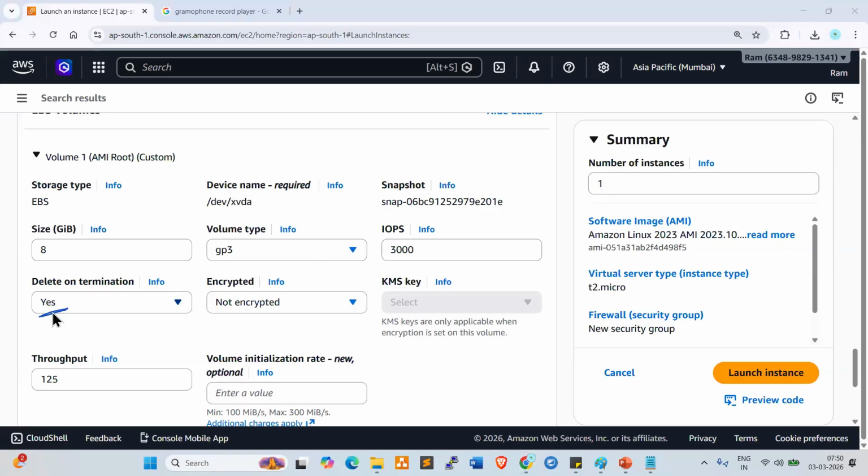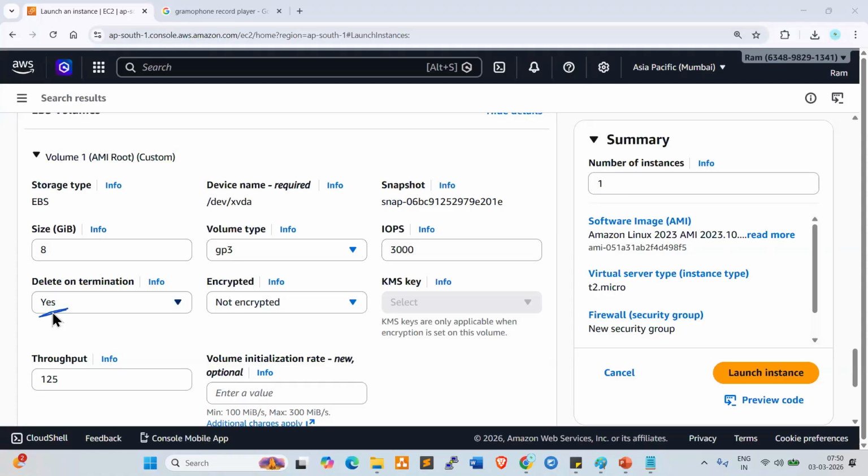Normally, as per the project team requirement, we create the server, the EC2 instance, right? Once we create it, we hand it over to the project so that they start the development, application development, whatever they want. Once development is completed or they deliver, they ask us to terminate the server. Terminate is nothing but delete.